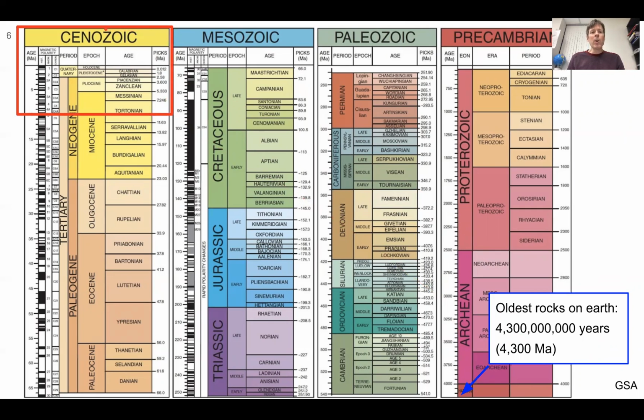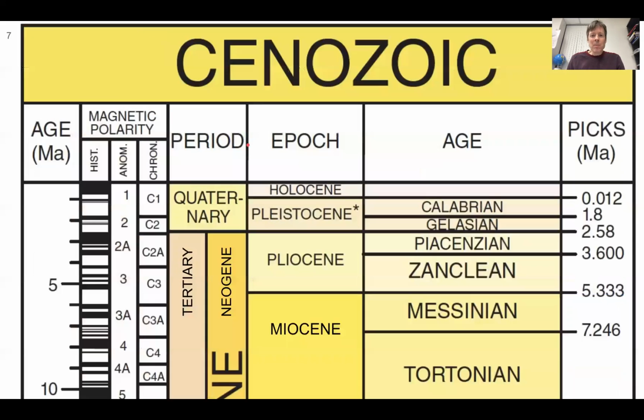We'll zoom in onto the most recent part, because for much of this class, when we talk about earthquakes and we talk about active plate tectonics, we're talking about things that are happening right now today and things that have happened in the last few million years, which is still considered active if you're looking at this chart. So here's the Cenozoic, that upper left, and we can read this a little better. We see the MA, millions of years time frame on the left, and so it's going from 10 million years ago to today.